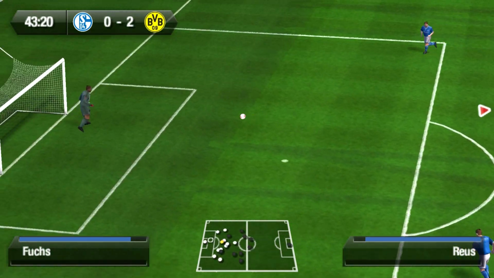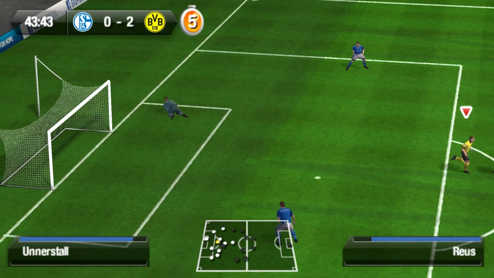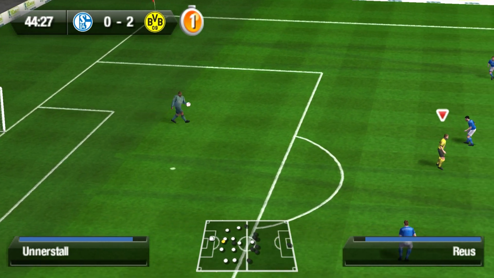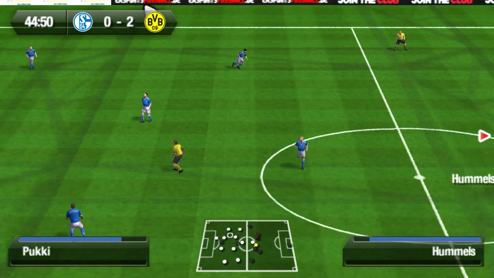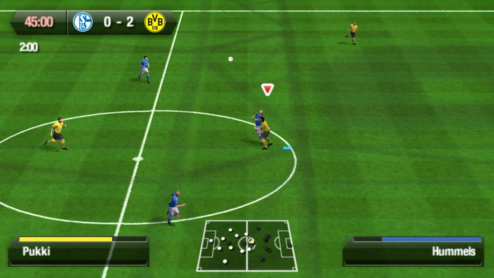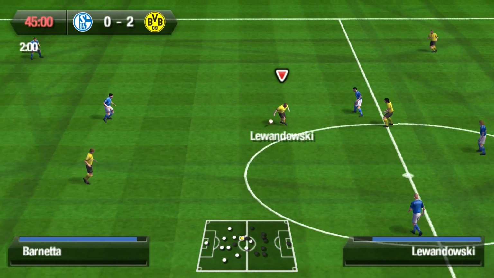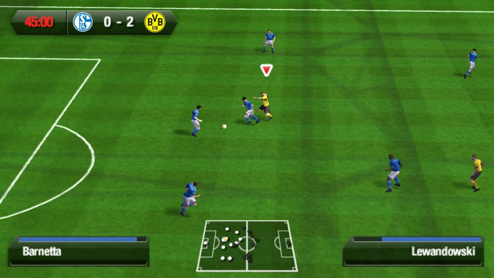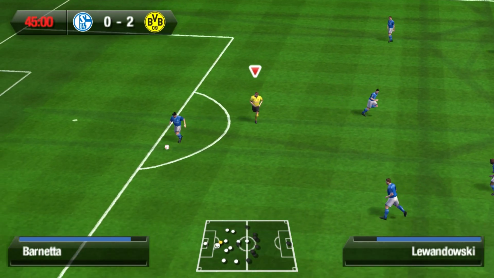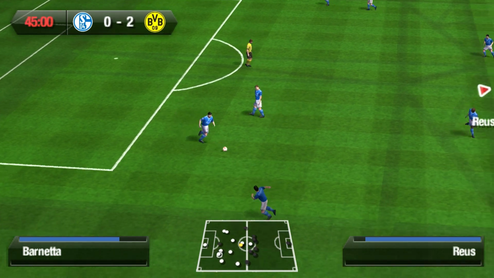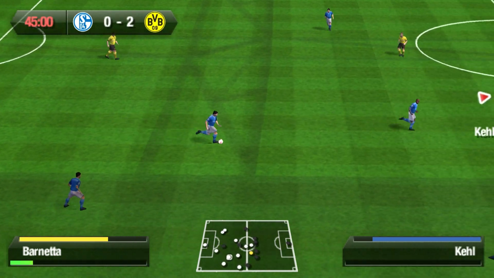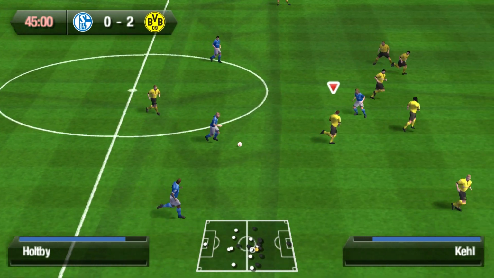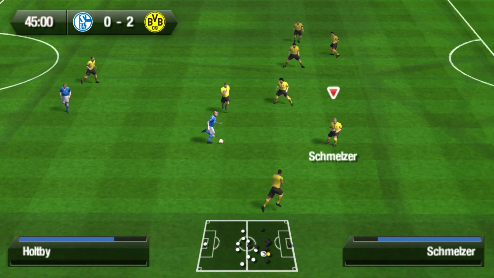But a tackle from Schalke and Neuer has it. The Schalke keeper has it. Kick forward towards Pukki. But Mats Hummels wins it for Borussia Dortmund. Hummels to Robert Lewandowski to Marco Reus, but Reus's pass intercepted by Barnetta for Schalke. Barnetta's pass to Holtby driving forward for Schalke, still Holtby.